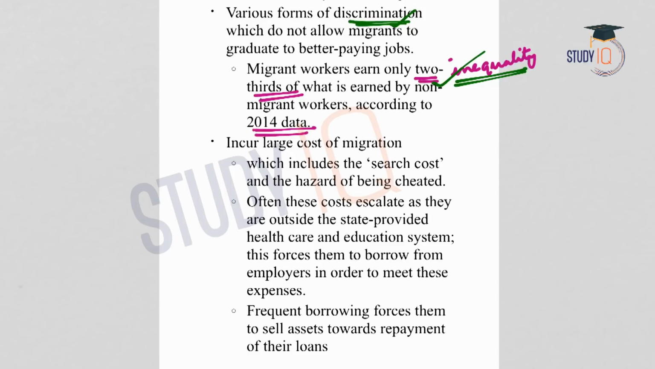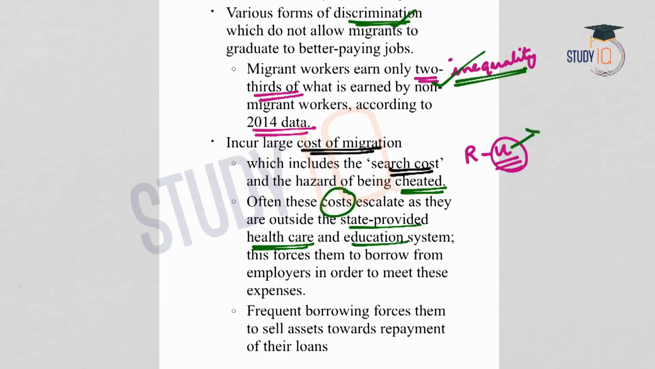And next is the huge cost of migration. Under the cost of migration, the search cost is included. That means the time it takes for them to find work. And also in many cases, there are incidents where the migrants are cheated. And also, when the state is not able to provide healthcare and education to this increased number of migrants, the cost increases.